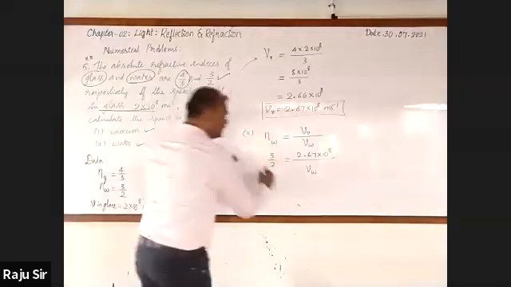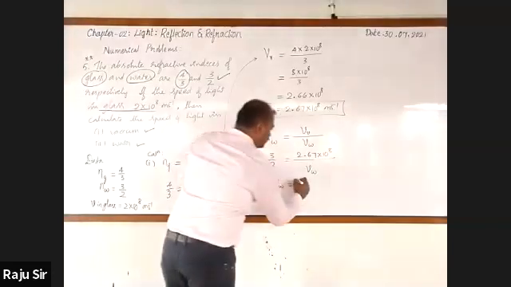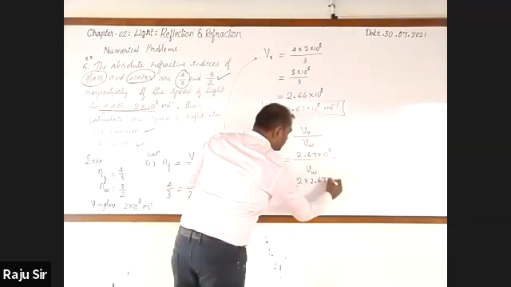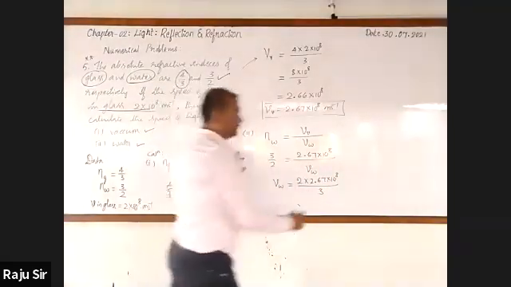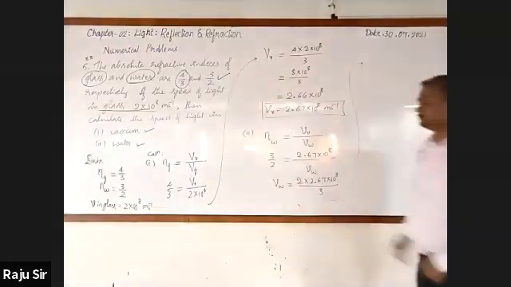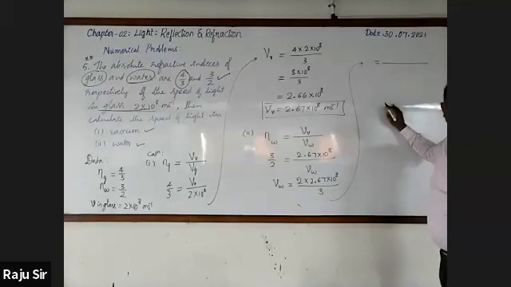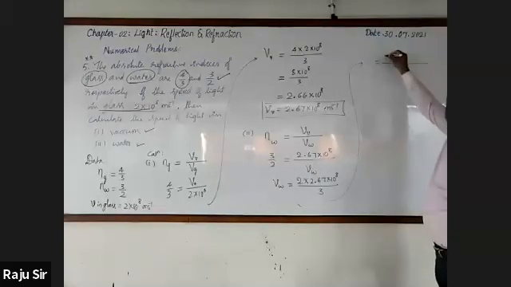Go for cross multiplication. Velocity of light in water is equal to 2 into 2.67 into 10 raised to the power 8 by 3. Multiply this. How much will you get? 5.34.